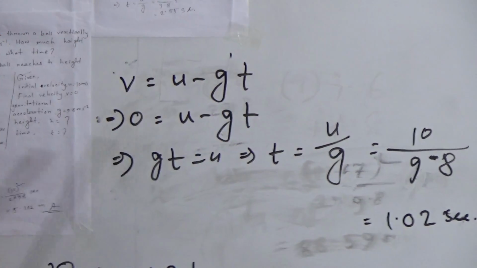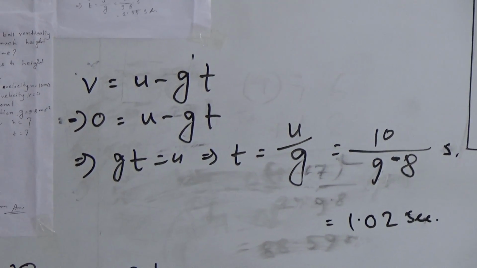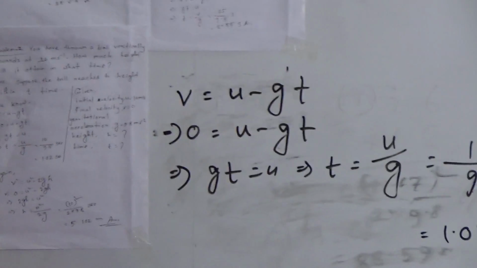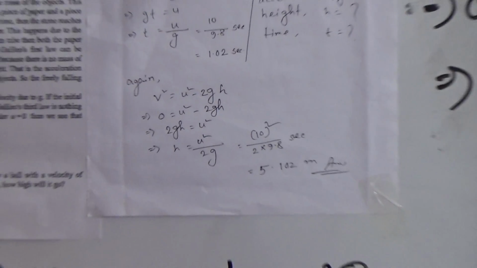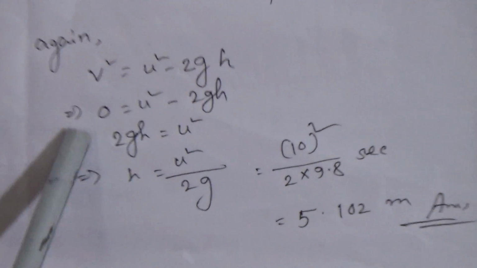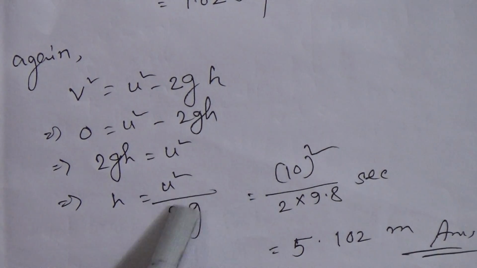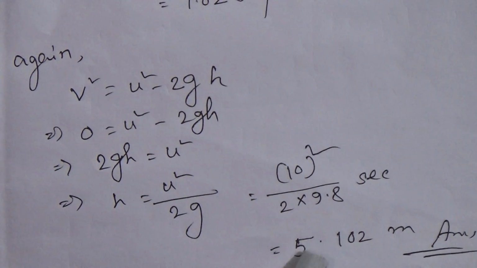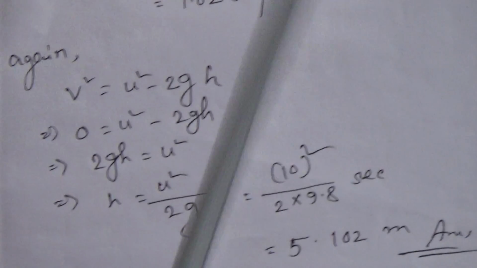Now we have to find out h, and to find h this formula is appropriate for this problem: v square equals u square minus 2gh, and we know v is 0. By doing this calculation we will get h equals 5.102 meter.